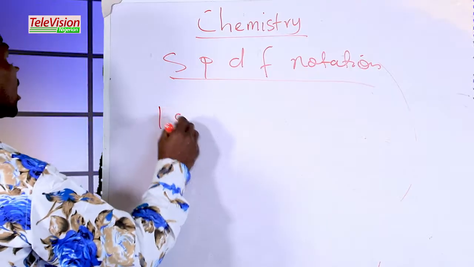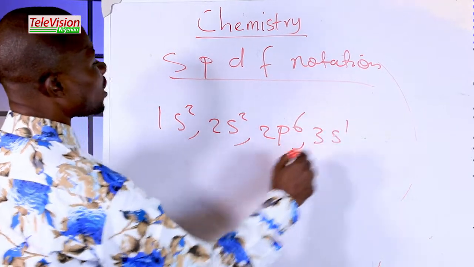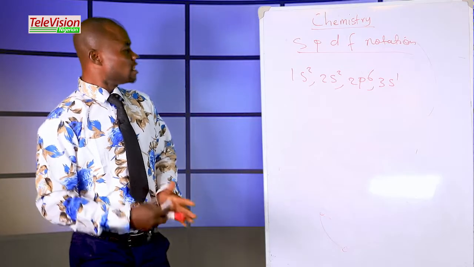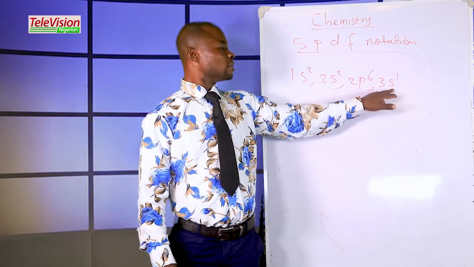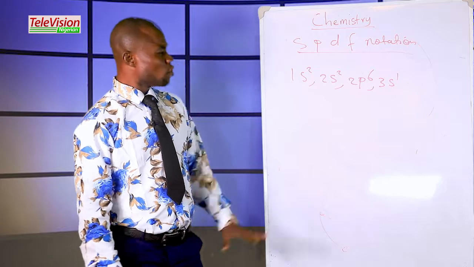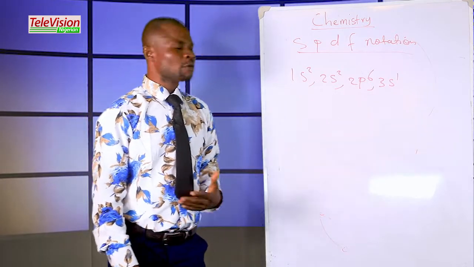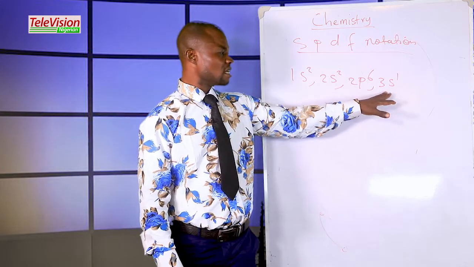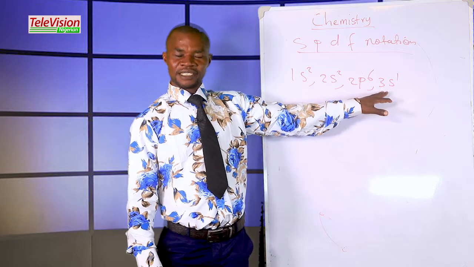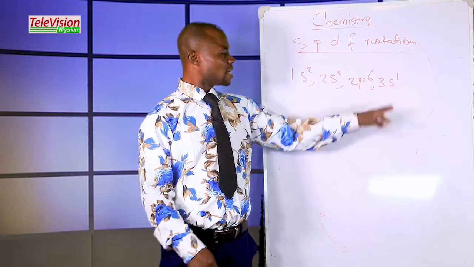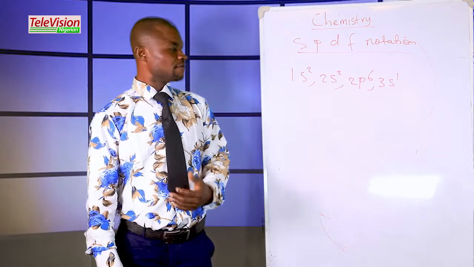For example, 1s2, 2s2, 2p6, 3s1. Is this the last S? No. Is this the last S? Yes. To get the group of the element, you consider the last S. And if you want to know the period, you also consider the last S. The last S tells us the valence orbit. This is the valence orbit here, and that is where the group and the period are found.